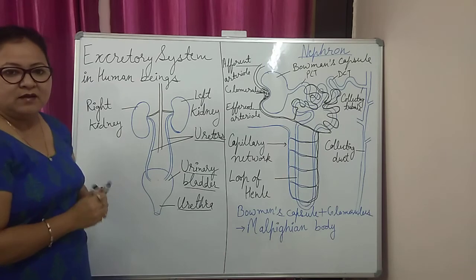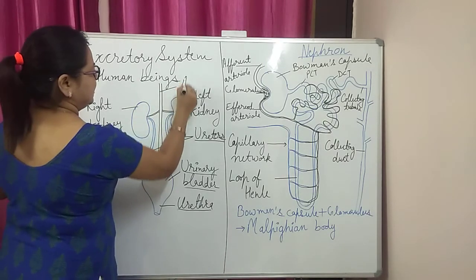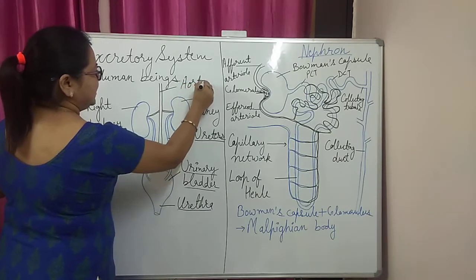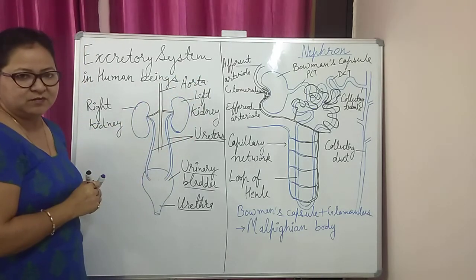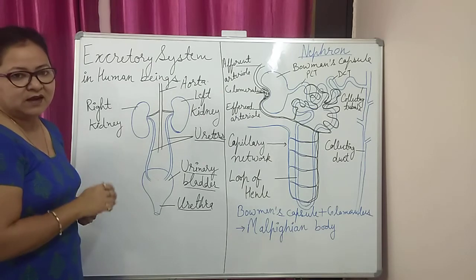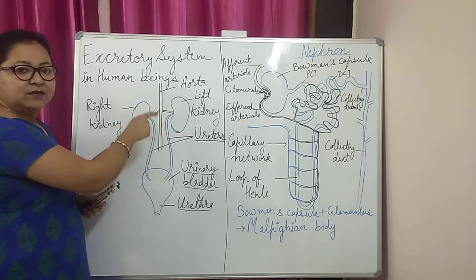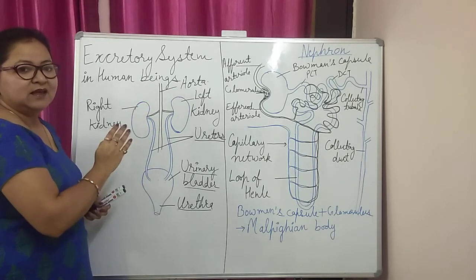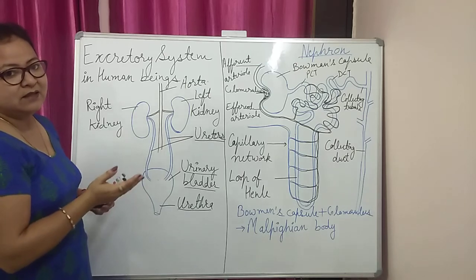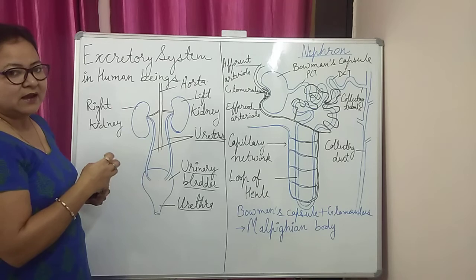This is the artery, the aorta, which brings pure, oxygenated blood to the kidney. It supplies oxygen to each and every cell of the kidney, but at the same time the blood has the nitrogenous waste that is removed by the kidney cells.